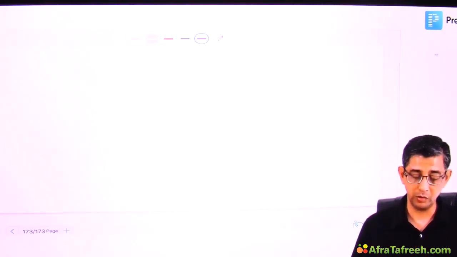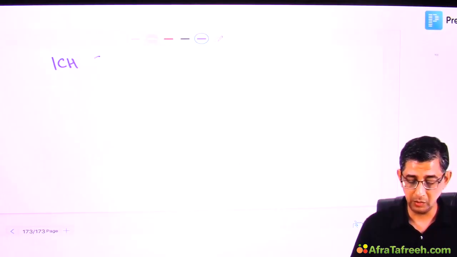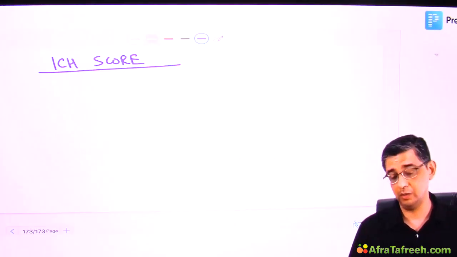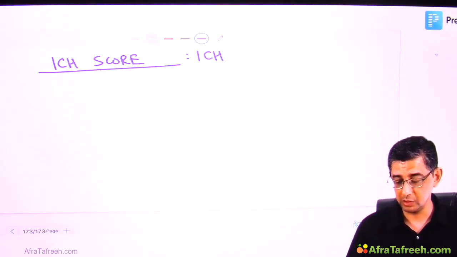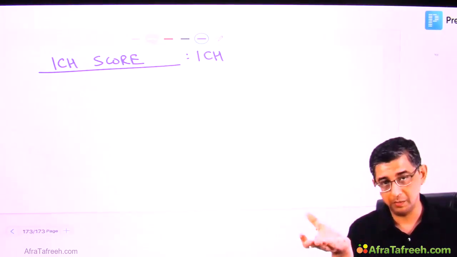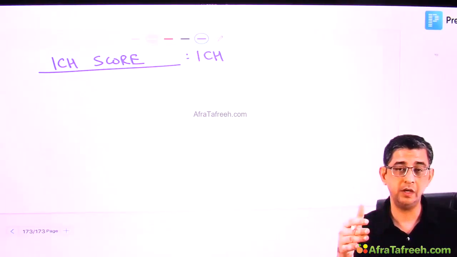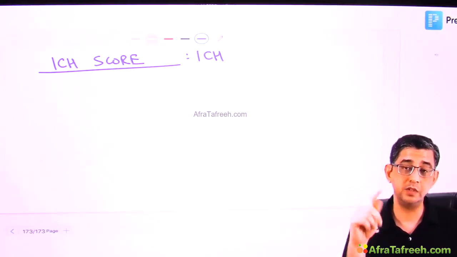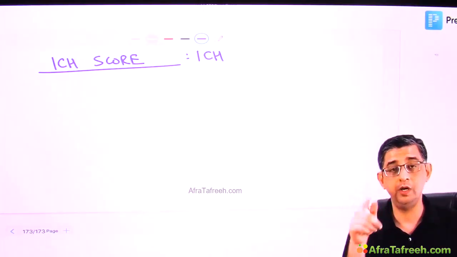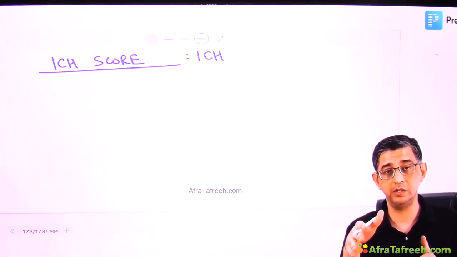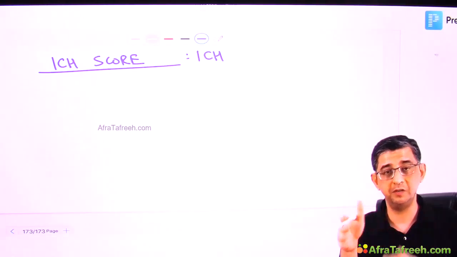Let me teach you one more score here, that is called the ICH score. Prior to this, I've taught you regarding ABCD2 score. Now, why am I talking about this intracranial hemorrhage is because of the following reasons. One reason for intracranial hemorrhage can obviously be trauma. Second possibility is that he's having warfarin toxicity. Third possibility is that person was being given thrombolytic drug. Thrombolytic drug resulted in brain hemorrhage. Fourth possibility is that after few days of thrombolysis, the ischemic stroke got converted into hemorrhagic stroke.